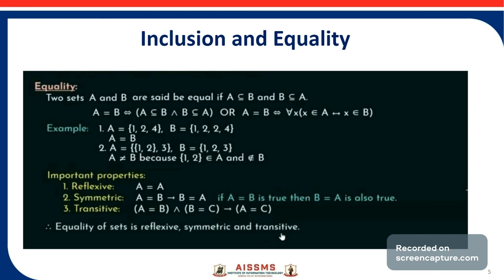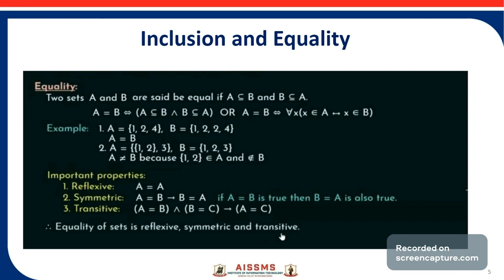Next point is equality. Two sets A and B are said to be equal if A is a subset of B and B is a subset of A. We can say A is equal to B if A is a subset of B and B is a subset of A, or we can say if A is equal to B, then for all values of x, x belongs to A implies x belongs to B.